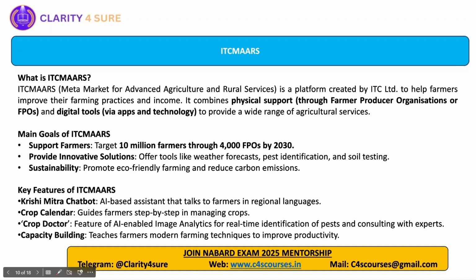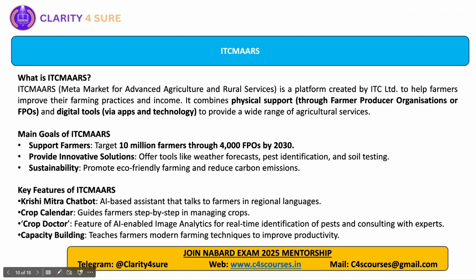It combines both the physical and the digital aspects, like the physical aspect through the FPOs and digital through some apps and technology. For example, they have initiated the Crop Doctor app, which is an AI-enabled image analytics. The farmer will take a picture of a disease or certain pest of the crop, and if he is not able to identify that, he takes the help of the Crop Doctor app.